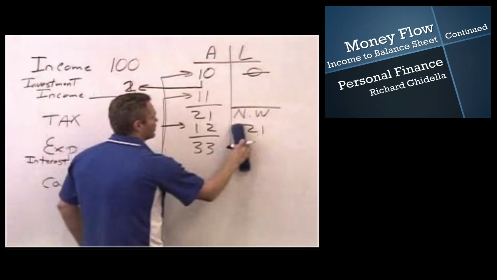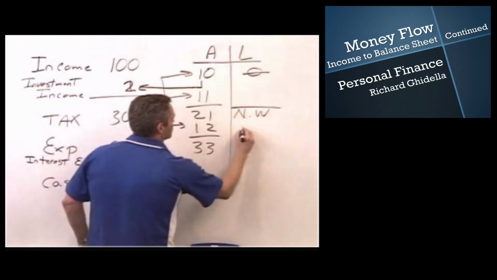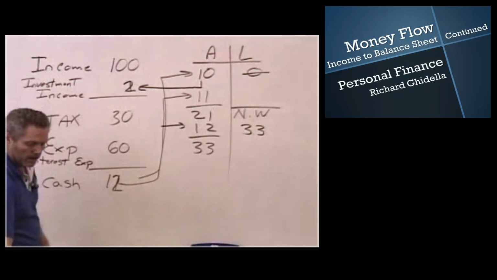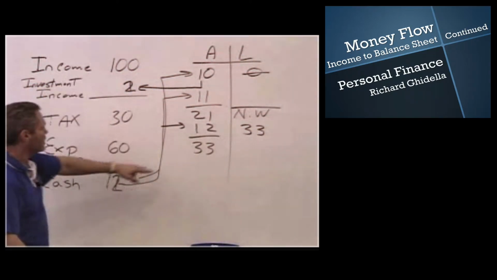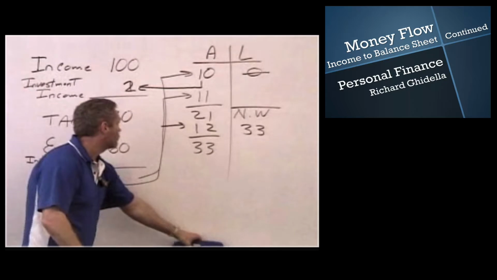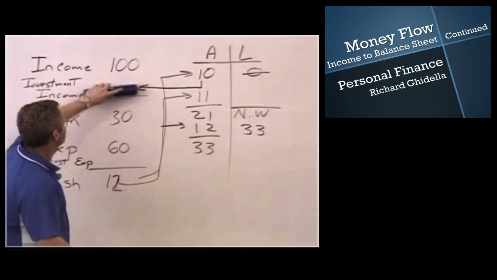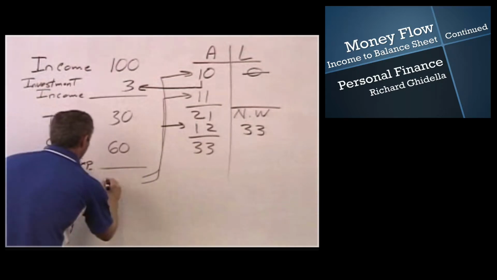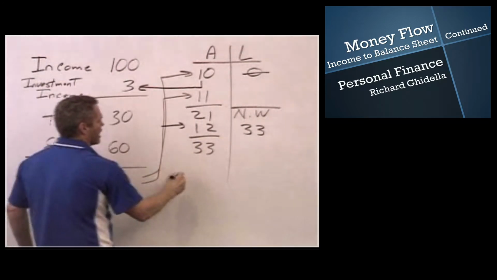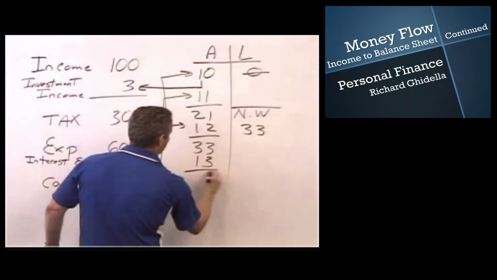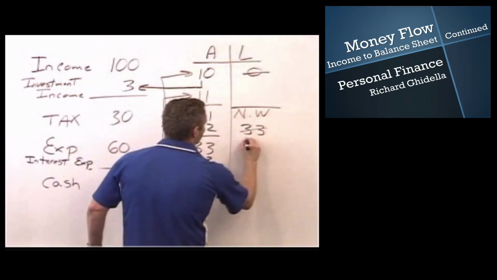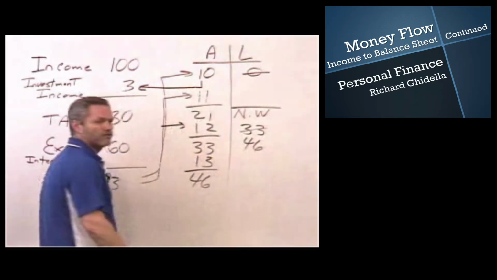Still no liabilities, so my net worth is $33. As we go through this process, 10% of 33 is 3, which gets us 13 down here, which then we add. So now we have $46 in this fund. So net worth now over here is 46.